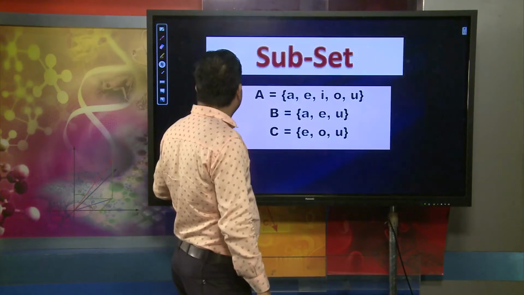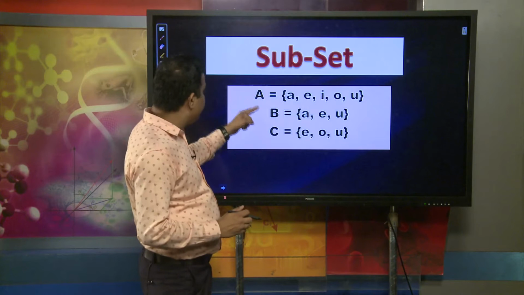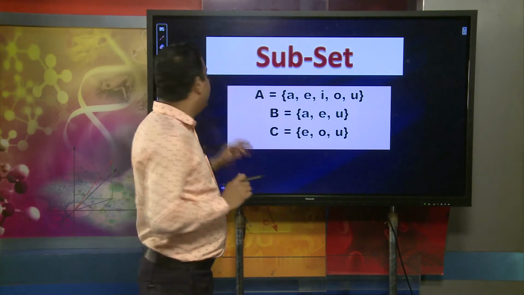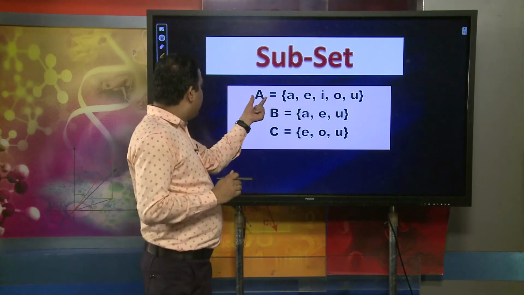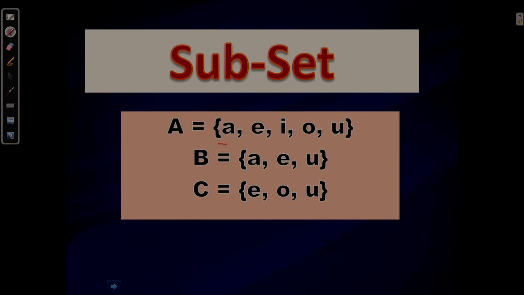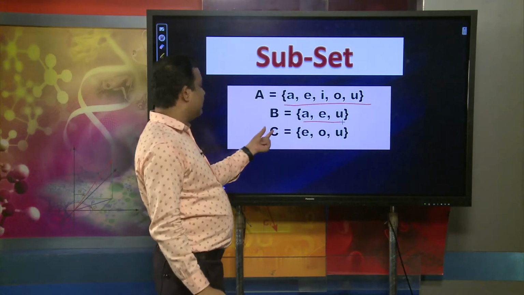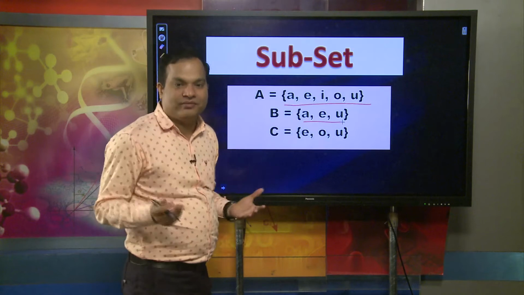When talking about subsets, observe the sets A, B, C. There are three sets, and you simply observe what you find. In set A, the elements are a, e, i, o, u. Under set B, the elements are a, e, u. Again, the elements of set C are e, o, u. What do you observe?